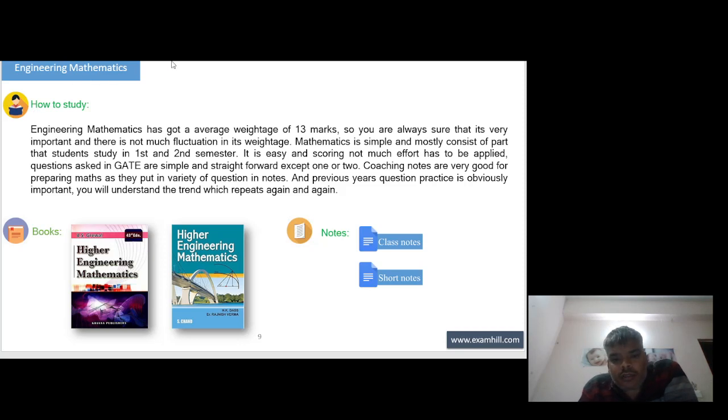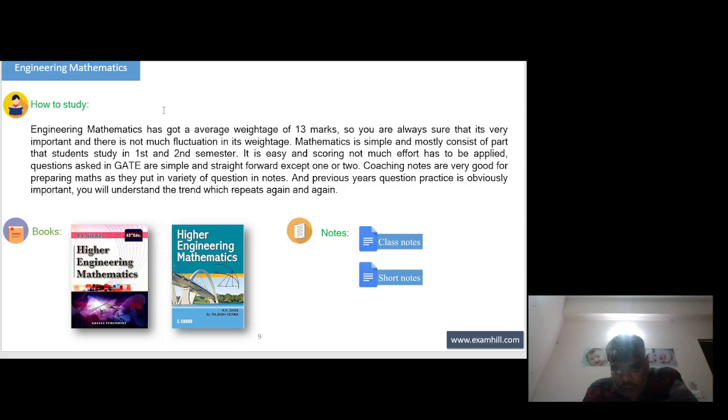First is engineering mathematics. Engineering mathematics has an average weightage of 13 marks, so it is always very important, and there is not much fluctuation in its weightage. Mathematics is simple and mostly consists of parts that students study in the first and second semesters. It is easy and scoring, and not much effort has to be applied. Questions asked in GATE are simple and straightforward except one or two.